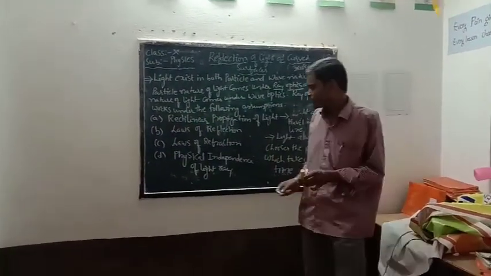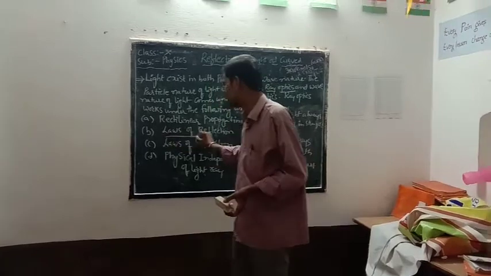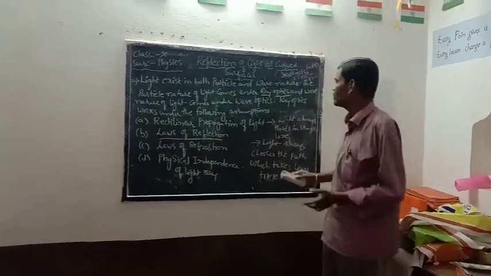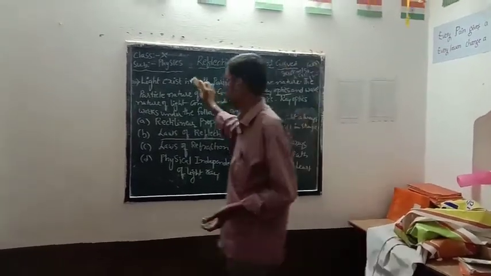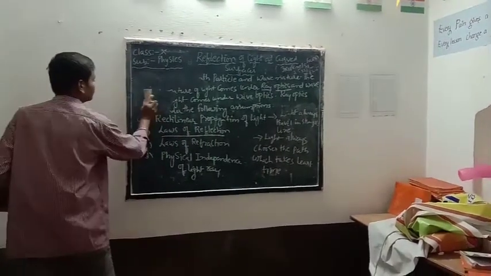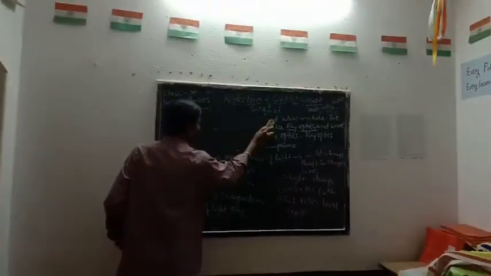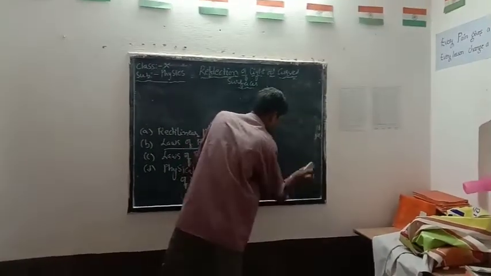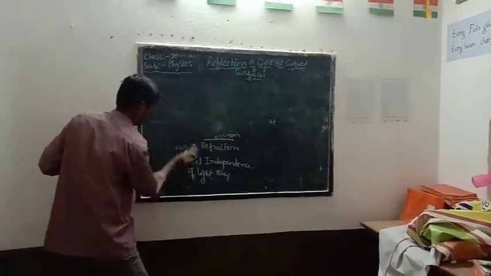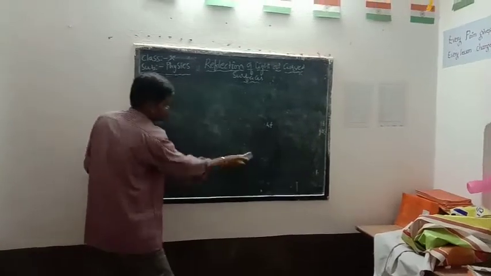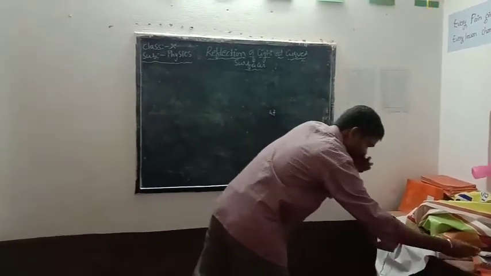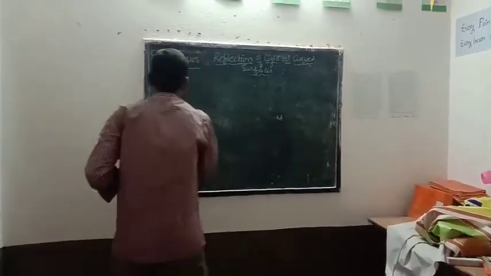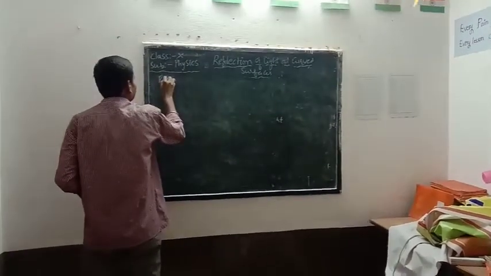So now if it comes to the law of reflection, what is meant by reflection first? So, the definition of reflection.